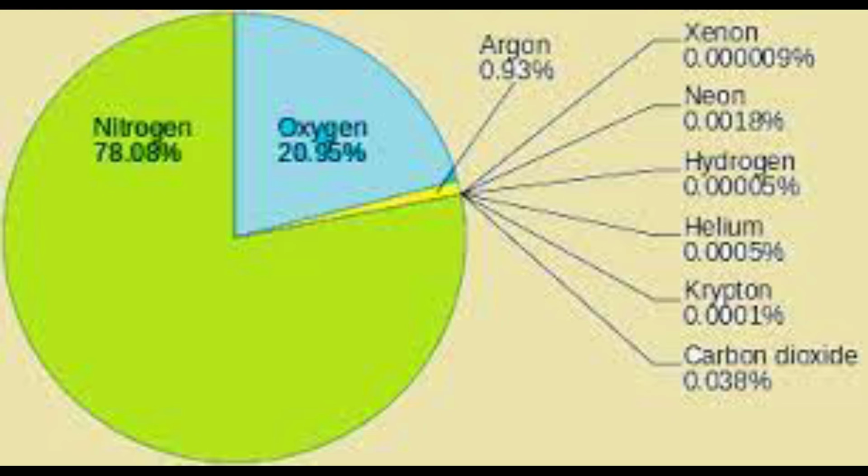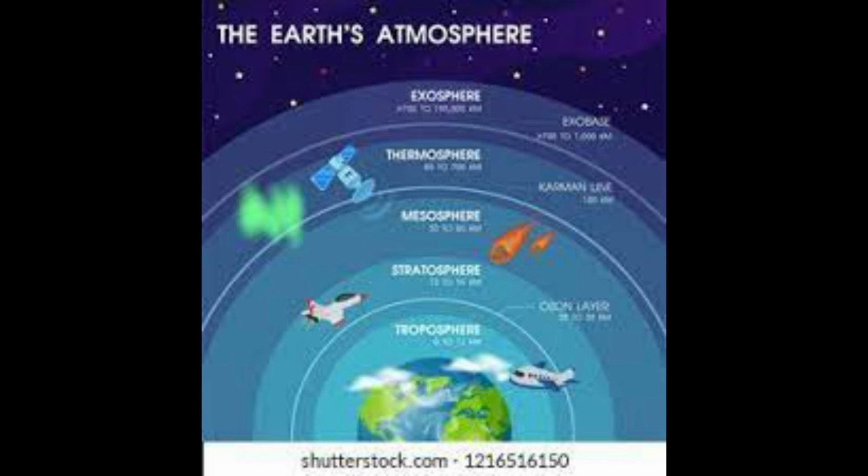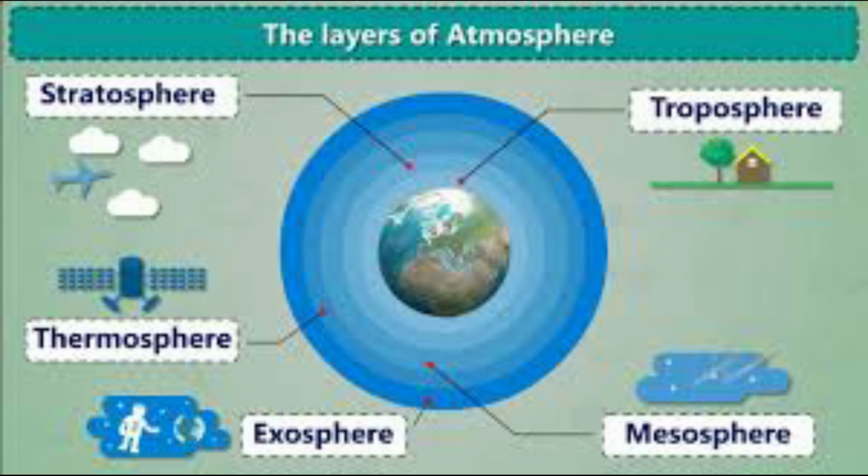Now let us see the structure of the atmosphere. The temperature changes as we move up the atmosphere, and this creates a layered structure. The 5 major layers are troposphere, stratosphere, mesosphere, thermosphere and exosphere.